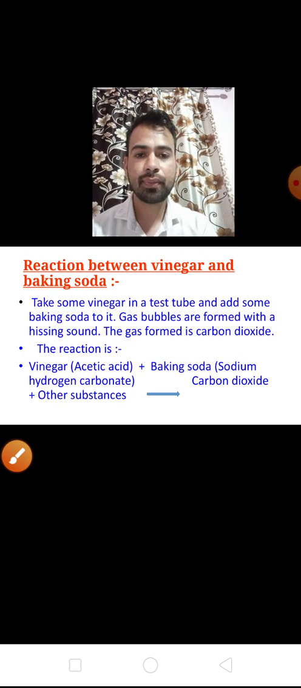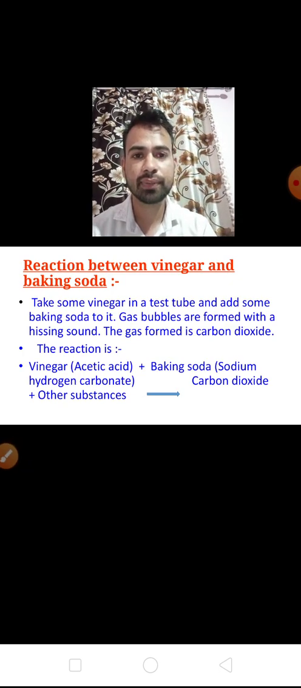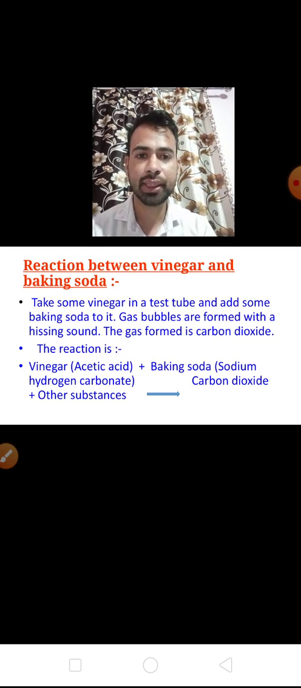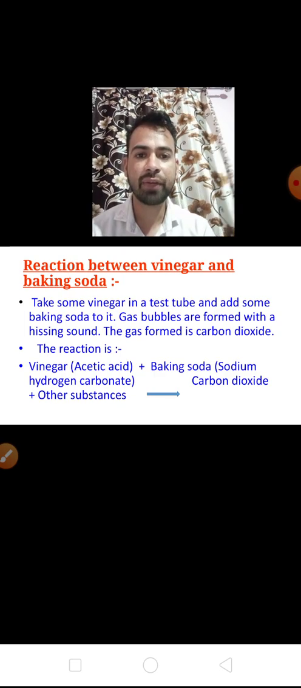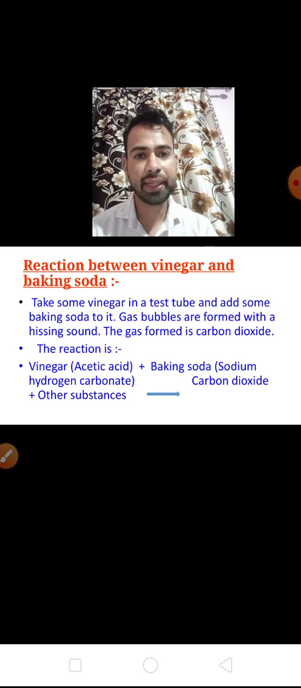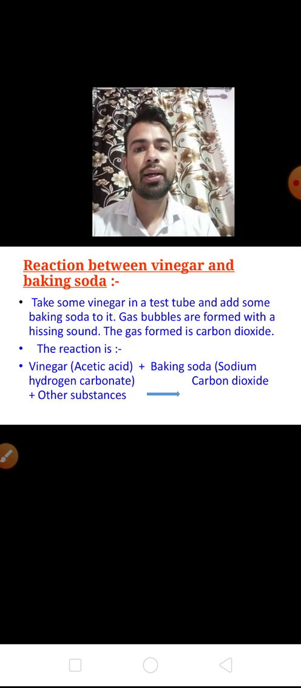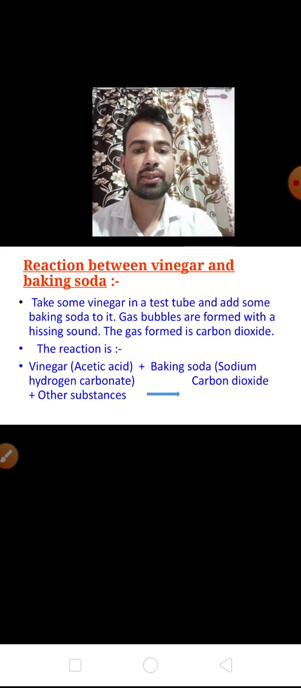Next, reaction between vinegar and baking soda. It is the second chemical reaction in the 7th standard syllabus, that is, the reaction between vinegar and baking soda. Okay, what is happening in this reaction? Children, see about this.